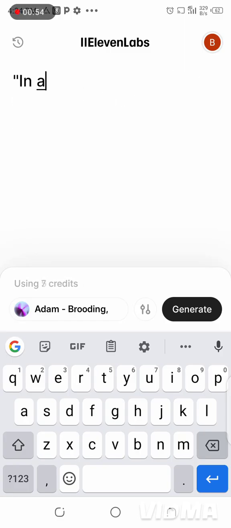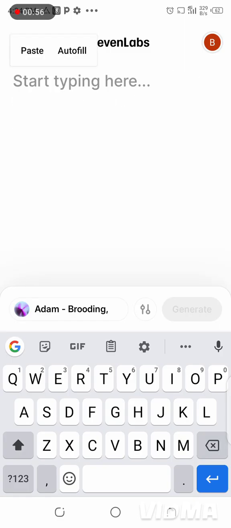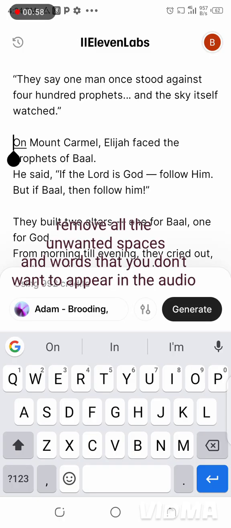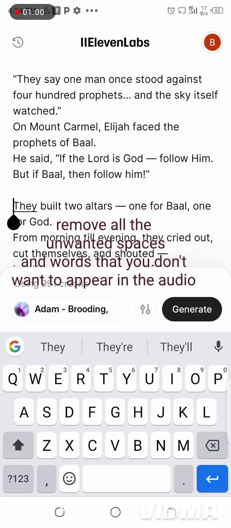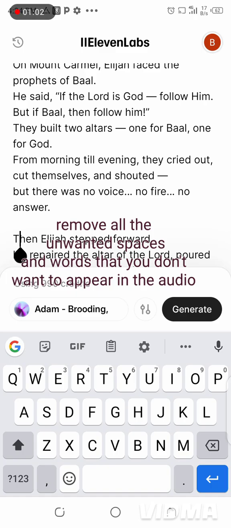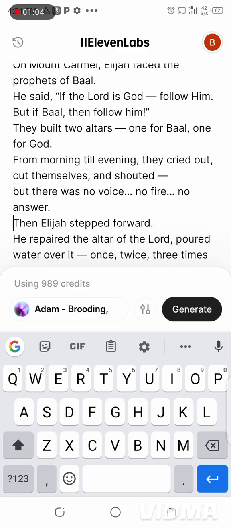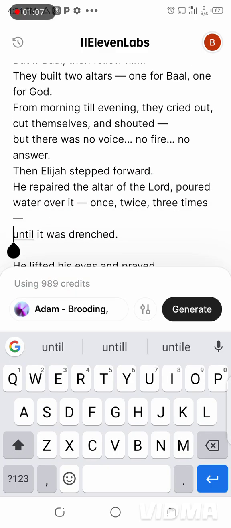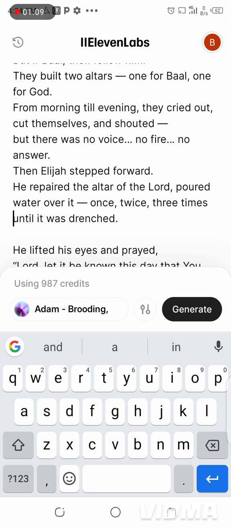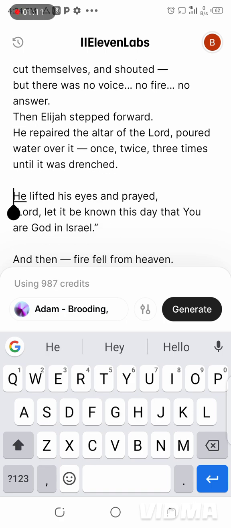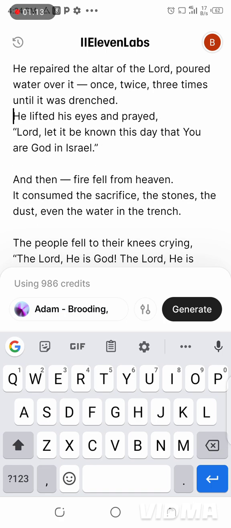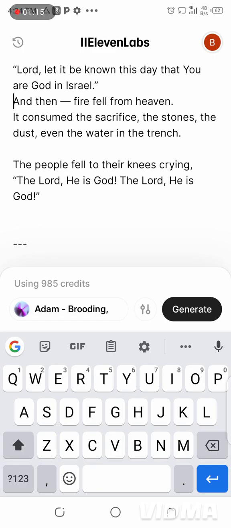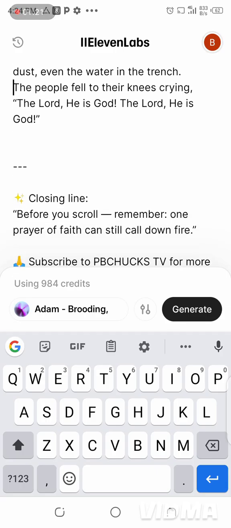As you can see, I'm removing this from my script. I want to paste it at 11 Labs. I'm removing all the unwanted spaces, all the things I don't want to appear in my video and in my audio. I'm removing all the space, so everything will move fluently. There will not be too much space, and there will not be stress in the editing.